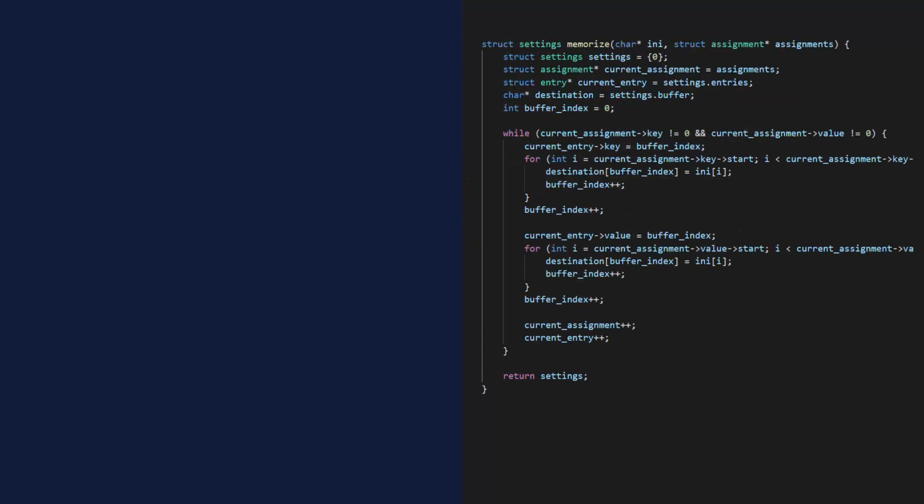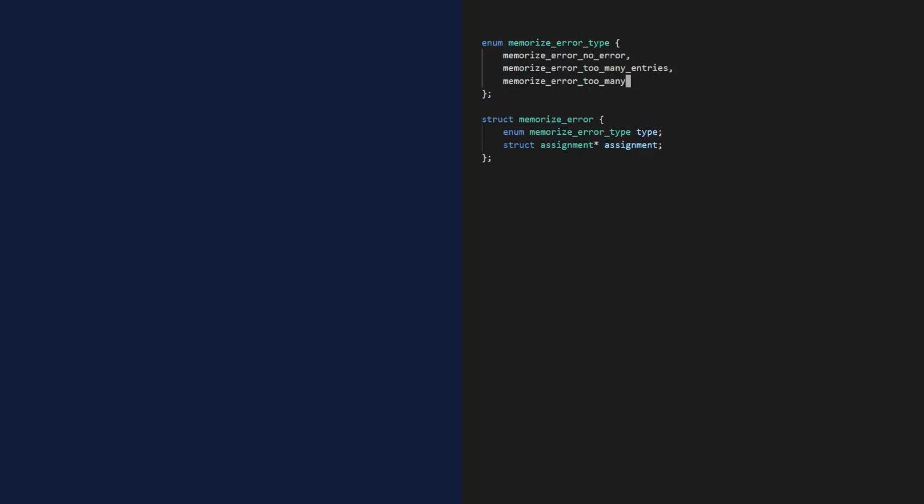The entries in the memorizer are the same deal, except that the memorizer doesn't report errors yet. So first, a memorize error has a type and an assignment. There can be no error, or too many entries, or too many errors.